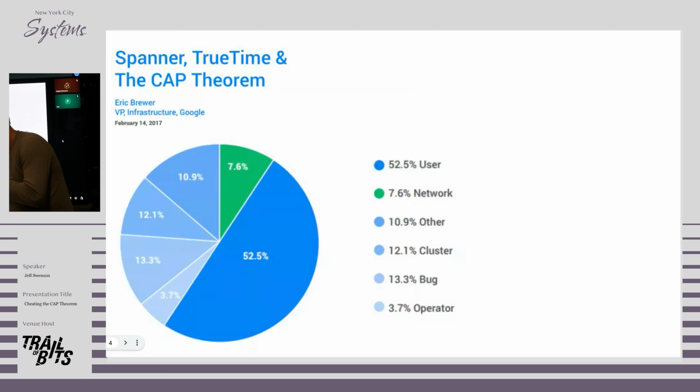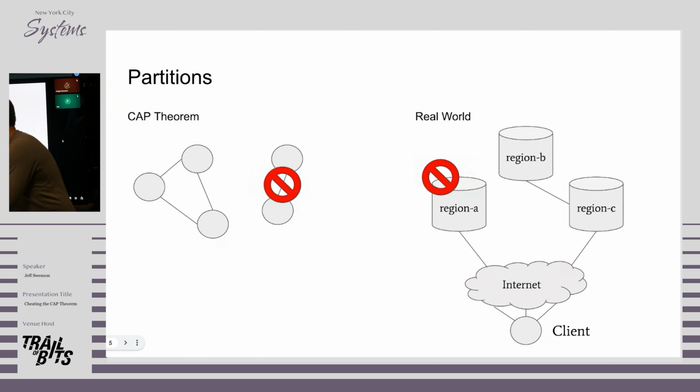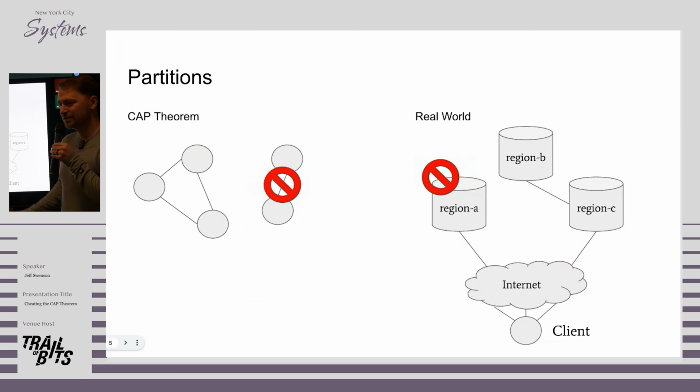Now, one of the dangers when you use a mathematical theorem to try to guide your system design is that the words in the theorem don't really match the words that are used in everyday engineering. Availability is a big one here, where in the CAP theorem it only cares about availability in the context of partitions, but real-world systems tend not to actually fail because of networking. This is actually a point made by Eric Brewer, who was the progenitor of the CAP theorem, in the context of Spanner. And I think part of why this is true is that the CAP theorem's definitions of partitions tend not to actually apply to client-server applications.